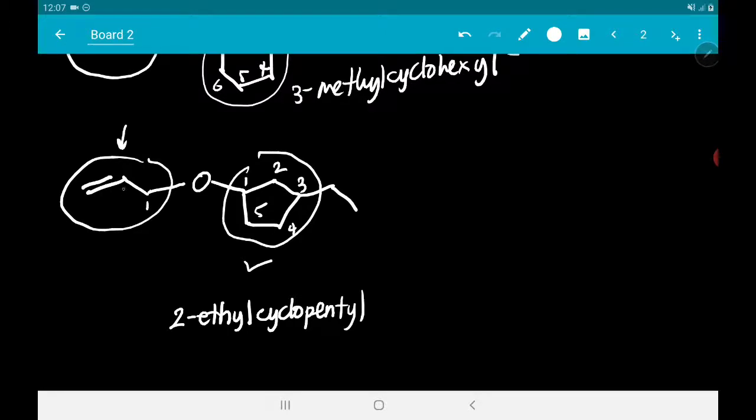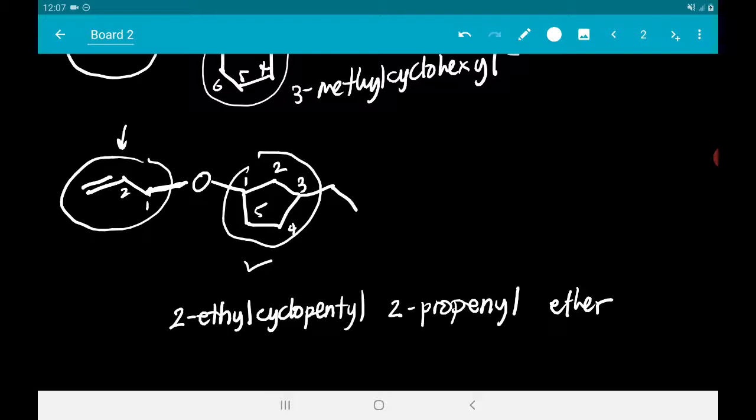Paano naman natin to in-name? So, this is 1, 2. Again, kapag ether na, yung 1 na lagi yung naka-attach dun sa oxygen. Siya na yung 1. Kasi kapag dito, this is the 1. Dito nakakabit yung dapat na alkene. So, 2. Propene. So, propene siya, pero substituent na siya. So, magiging propenyl. Propenyl ether. So, that's how you name this ether. So, 2-ethylcyclopentyl 2-propenyl ether.